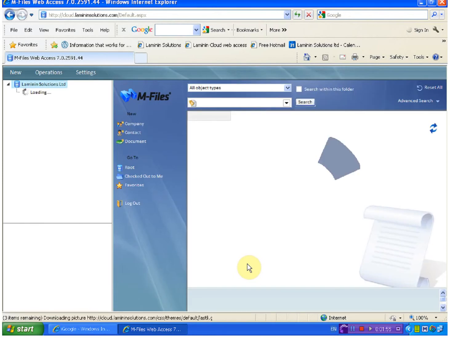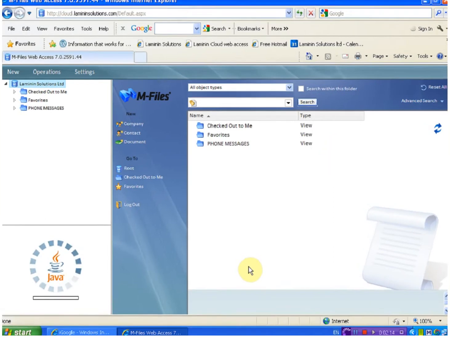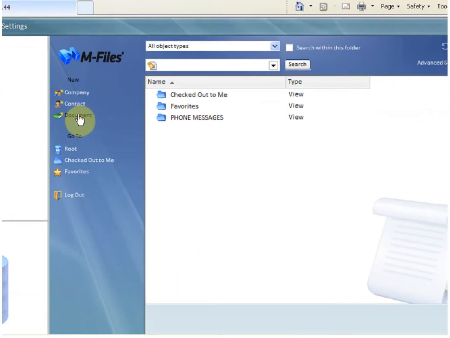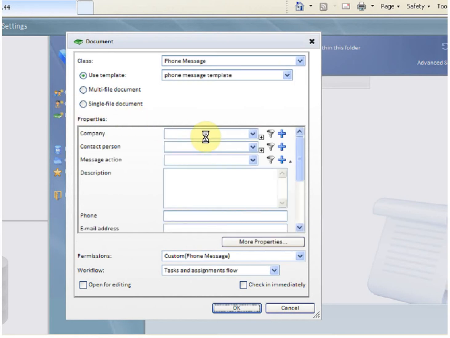It will load a couple of programs on a first stage, and then to open a new message and enter a message, you select Documents. This will basically open an entry screen to enter the message.